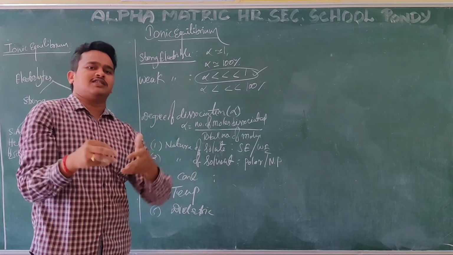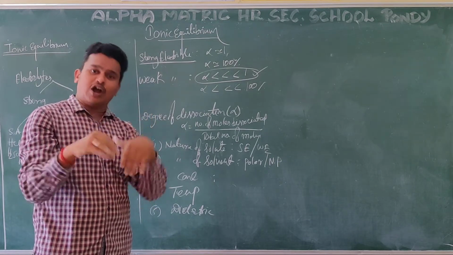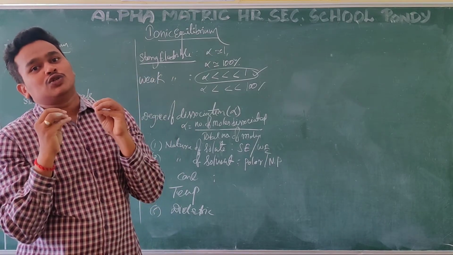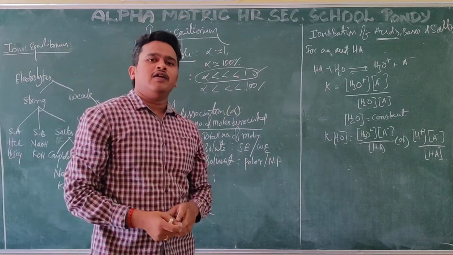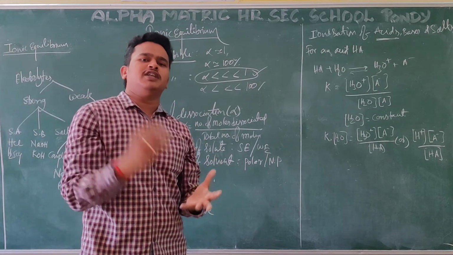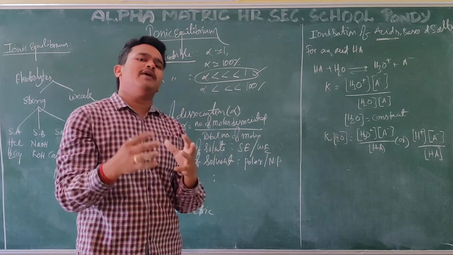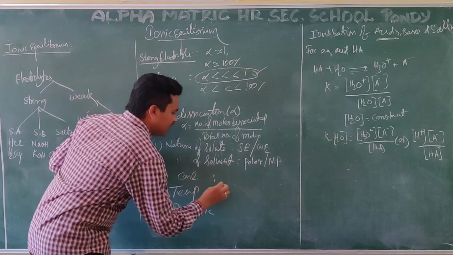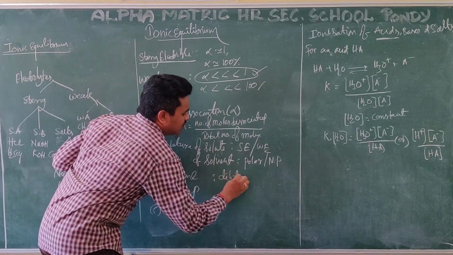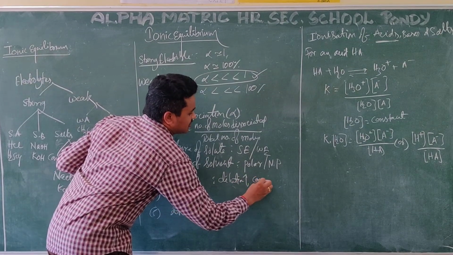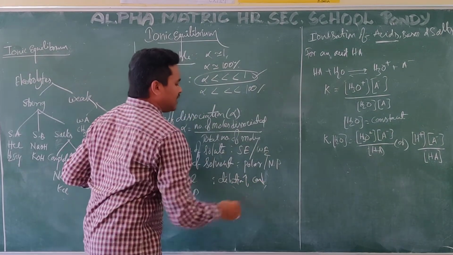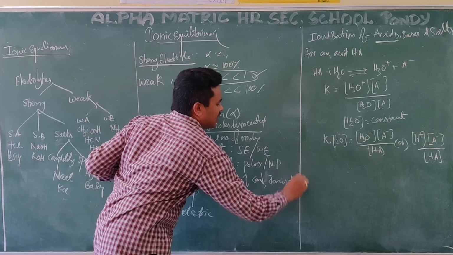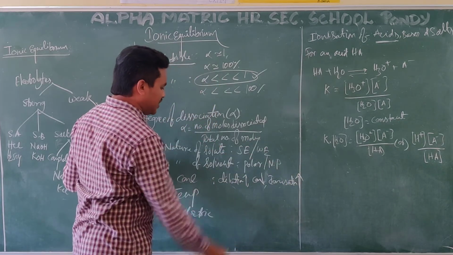On dilution, concentration decreases. Dilution increases, concentration decreases. Whenever dilution is there, the ions have a medium to move in that particular solution. So what I can say: as dilution increases, concentration decreases, ionization increases, and automatically the degree of dissociation increases.